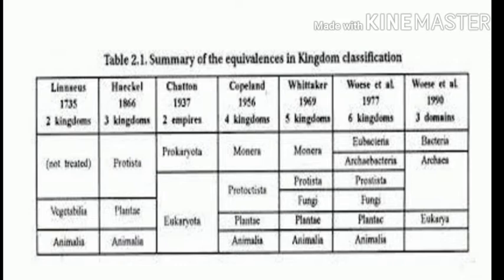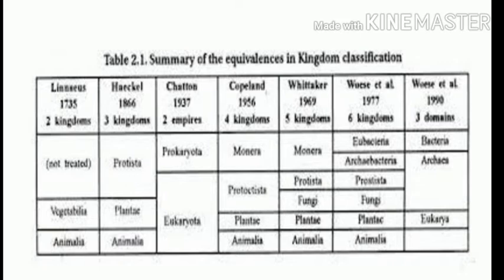What is a super kingdom? The two super kingdoms are prokaryote and eukaryote. So these are the two super kingdoms included in the seven kingdom classification. Totally it has seven kingdoms. The first, prokaryotic super kingdom, includes eubacteria and archaebacteria.